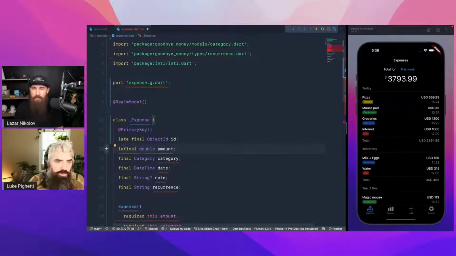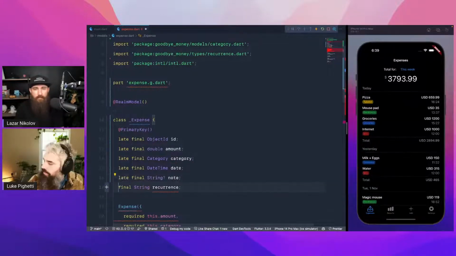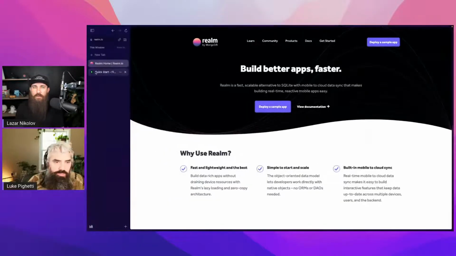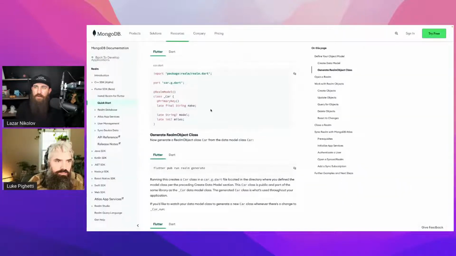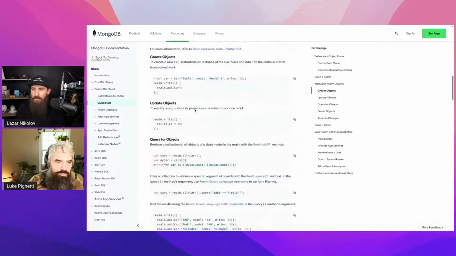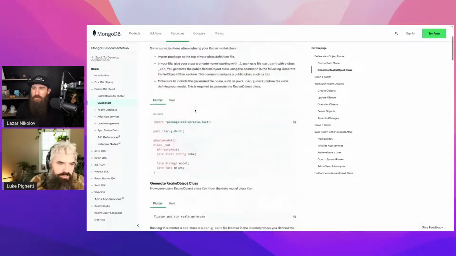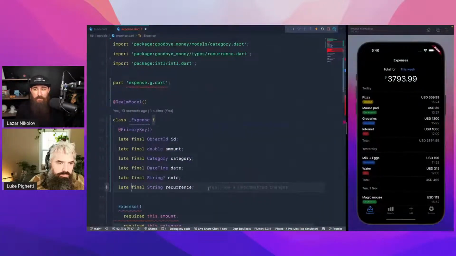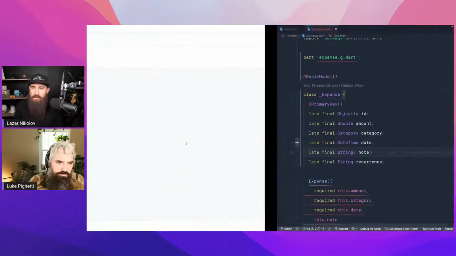Awesome. The only question I have is that I noticed that in their example, they are using a primary string key instead of object ID. Yeah, for the car. No, I wouldn't do that. Yeah, at the very top is the primary key, and then the type is string. In this case, we don't have anything, so we do need to have some sort of an ID. Yes. So I guess we'll just keep it like this.